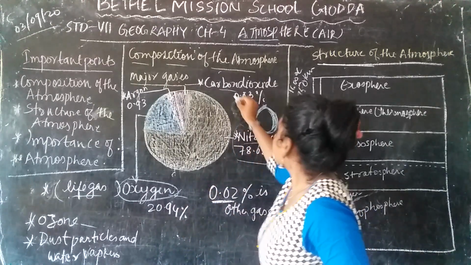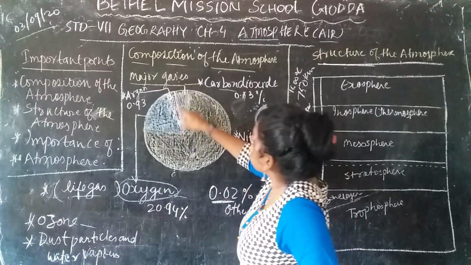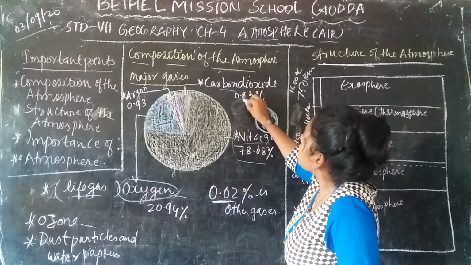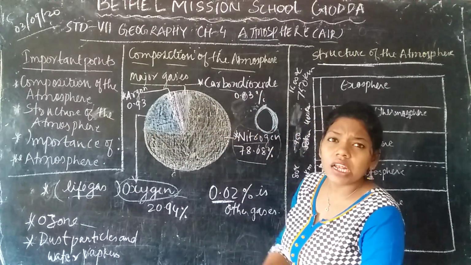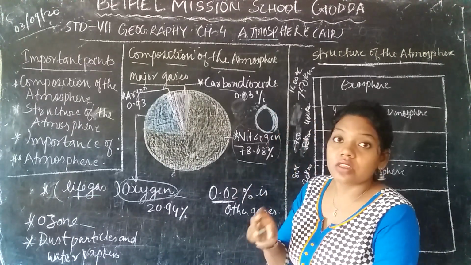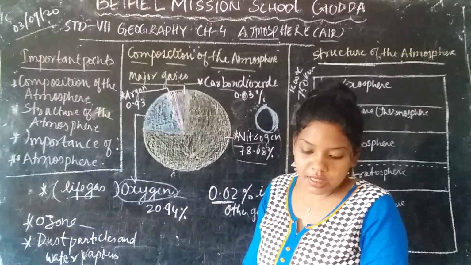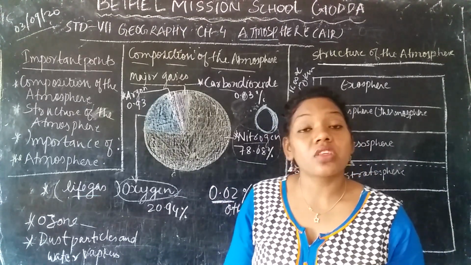Next is carbon dioxide. You can see the concentration of carbon dioxide in the atmosphere is only 0.03%, and it is the heaviest gas in the atmosphere.